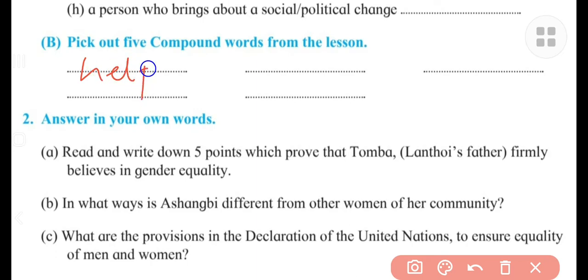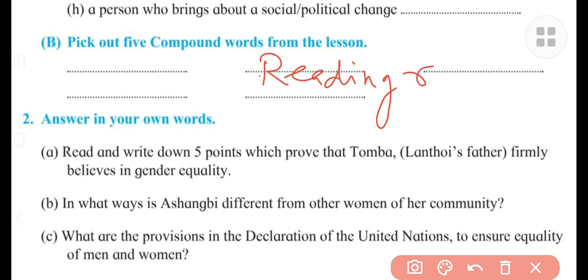Here you can write helping hands, right? Reading room. This word is also taken from the passage. Understand. Third, decision making.